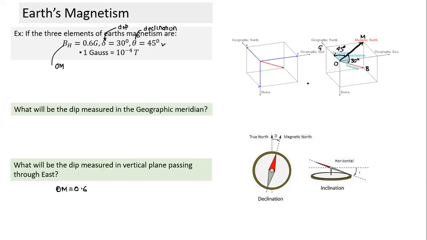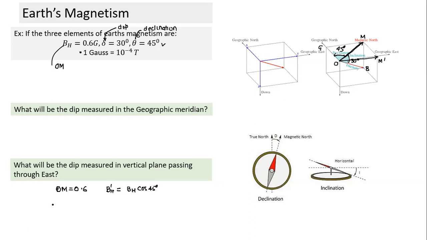Now we want to find the dip in a vertical plane passing through east. What will be the horizontal component of the field in that vertical plane? What will be BH dash? BH dash will be this. This will be the horizontal component in this vertical plane passing through east. Are you able to visualize this vertical plane containing east? The component of BH here will be BH into cos 45.